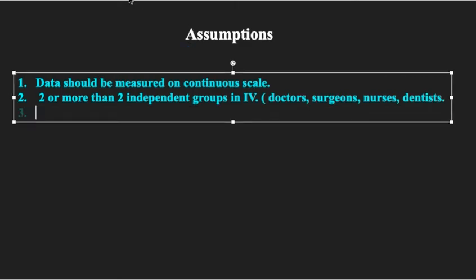Now the third assumption is that there are no outliers present in the dependent variable.